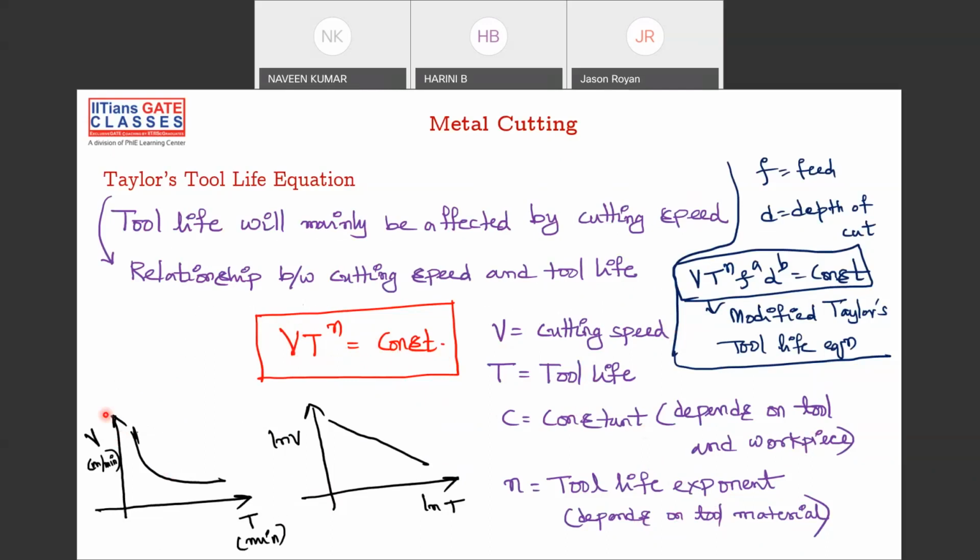If you draw the plot between V and T^n, it looks like a rectangular hyperbola. And if you take the log, then it will look like a straight line, that is a declining straight line. The slope will be negative.